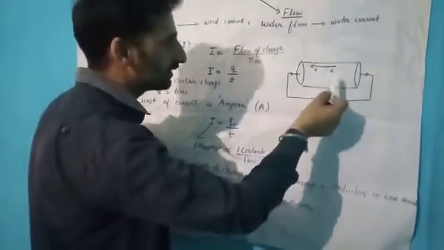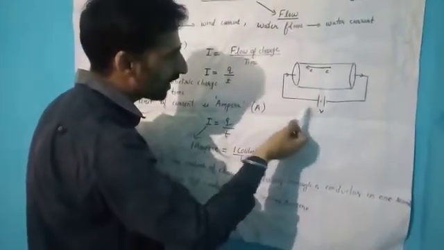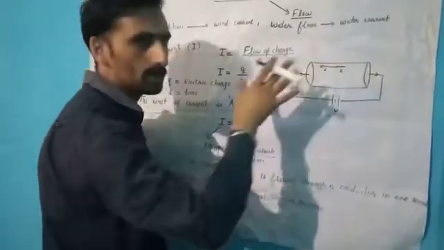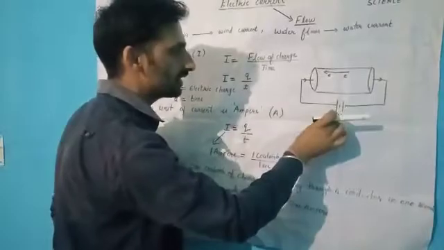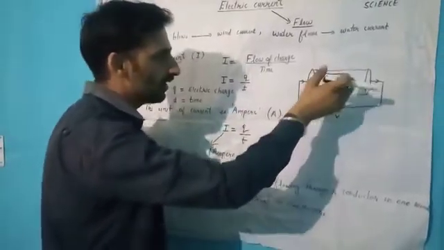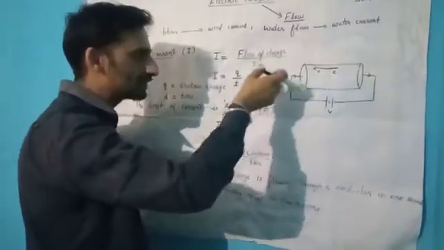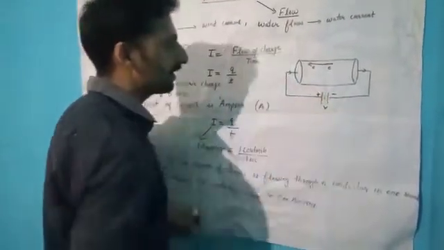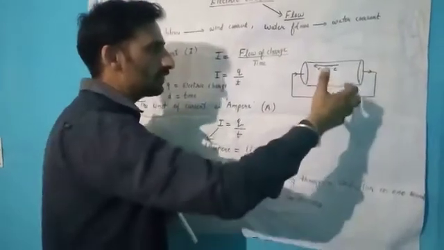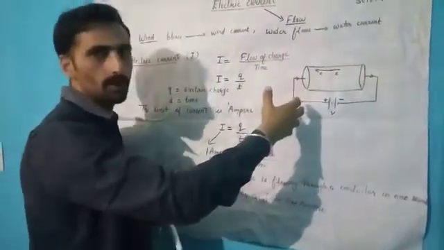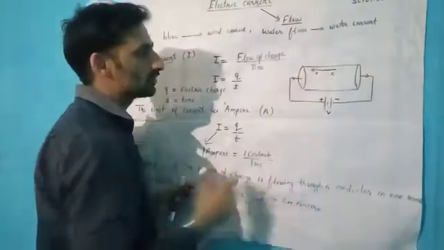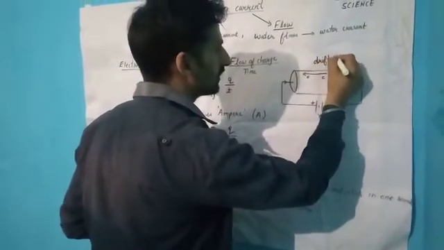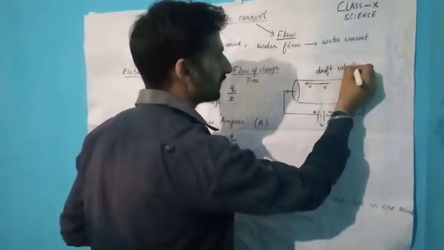In this figure, this is a conductor. Potential is applied across that conductor, and in this conductor a large number of electrons are present. Whenever the potential is applied across this conductor, all these electrons tend to move towards the positive terminal of the battery. The velocity with which they move toward the positive terminal is known as drift velocity.